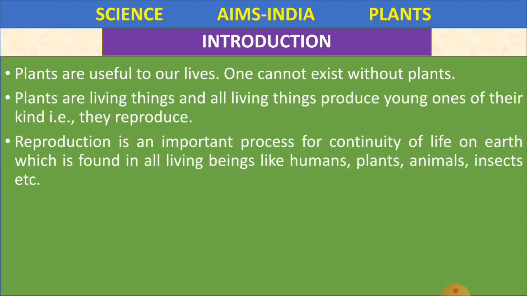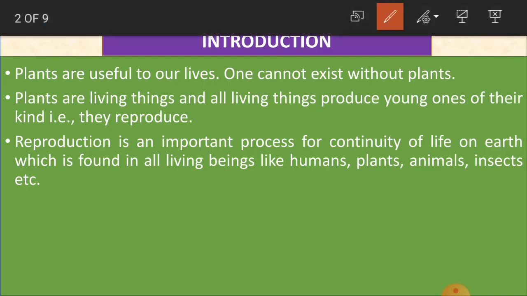And reproduction is an important process for continuity of life on earth, which is found in all living beings like humans, plants, animals, insects, etc. So reproduction, what is it? This is an important process for continuing of life. As we said before, when a plant gives birth to another plant, the life of plants is going on, it is continued on the earth.